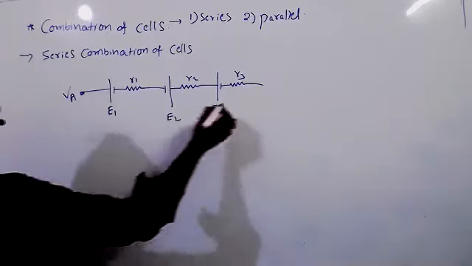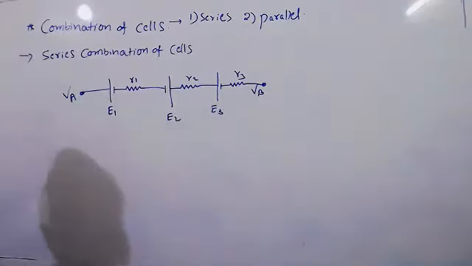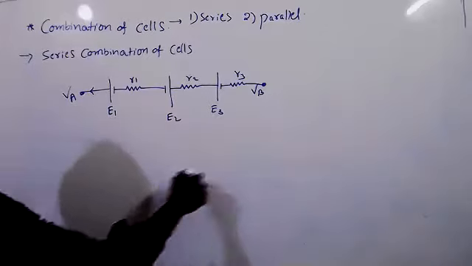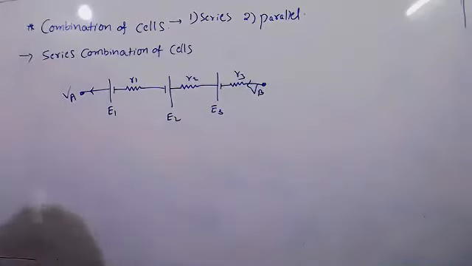So VA, so VB. So current will pass in this direction. Now, what will you do?